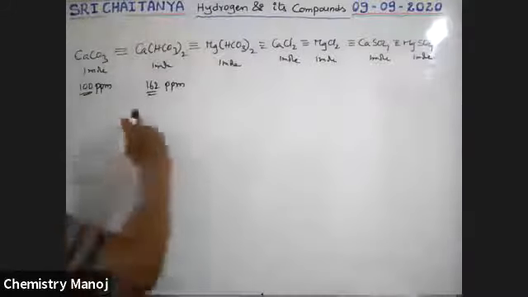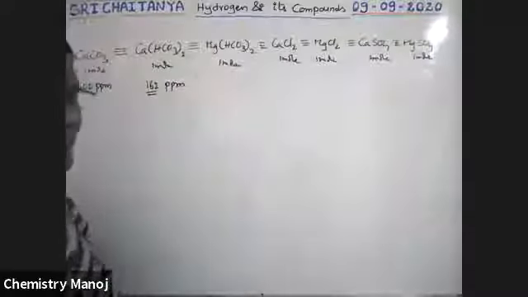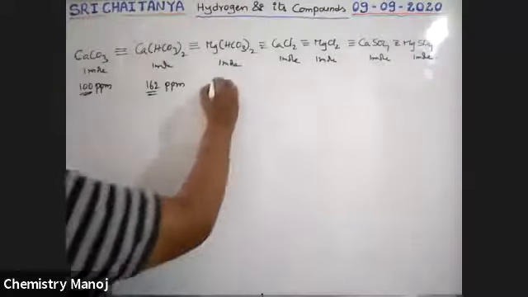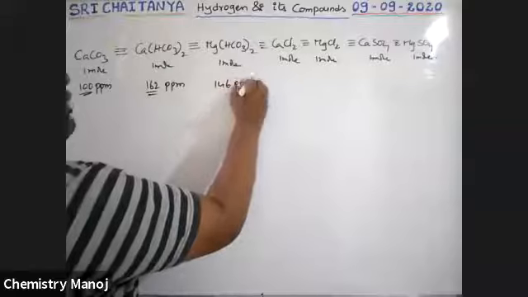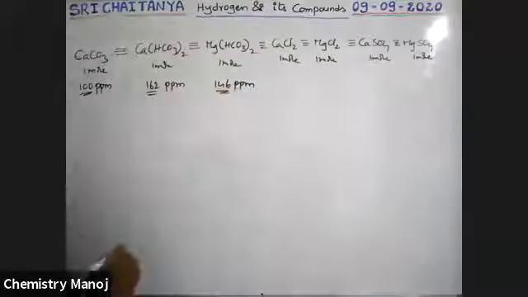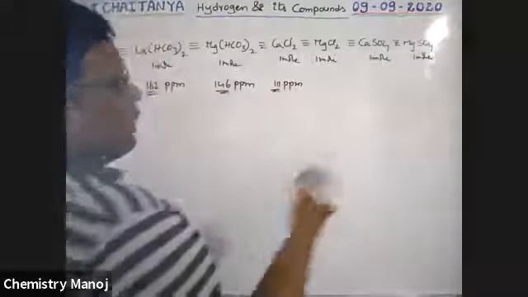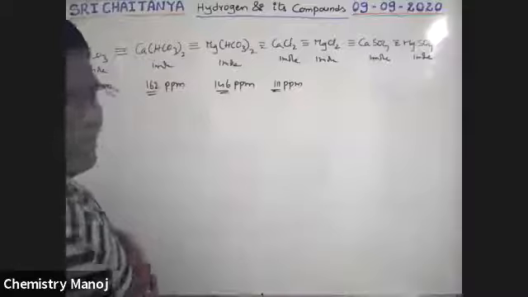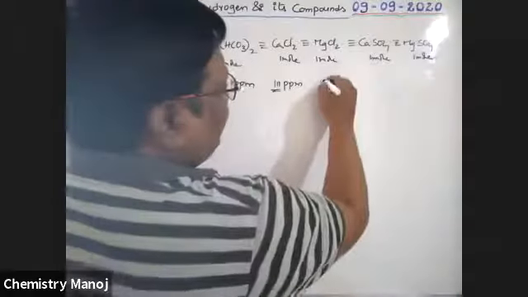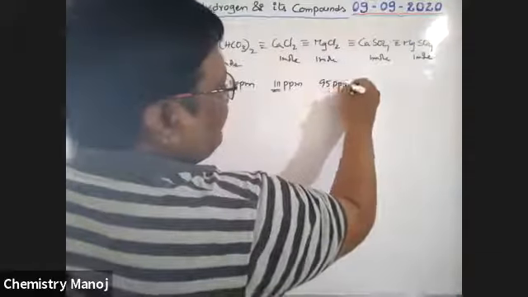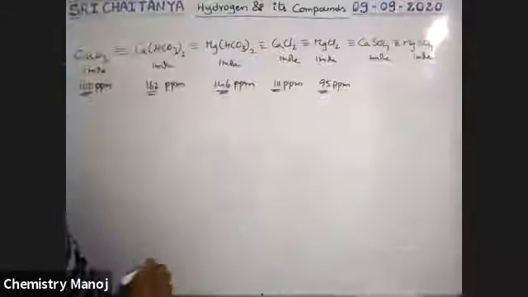Magnesium bicarbonate has 146 as the molecular weight, 146 ppm. CaCl2 is 111 molecular weight. MgCl2 has 95, molecular weight 95.